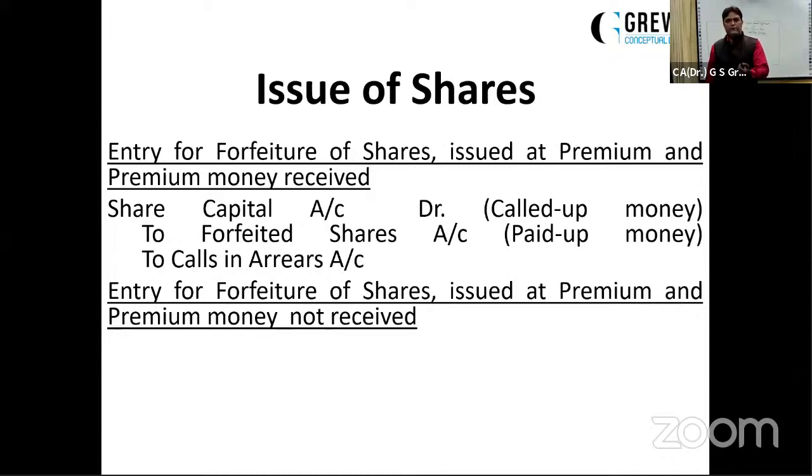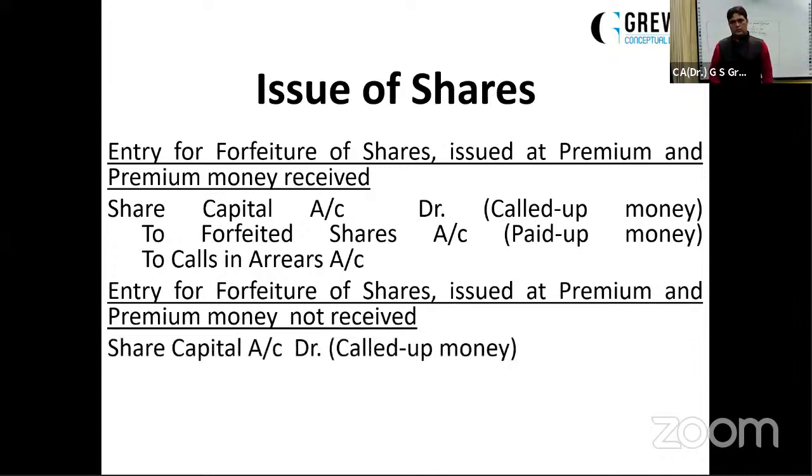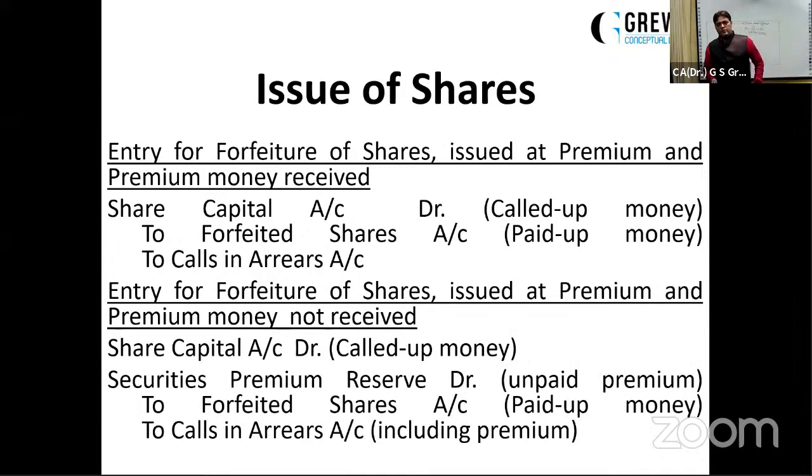So if the premium money has not been paid, then it will be debited. So the entry will be share capital account debit, securities premium reserve account debit, to shares forfeited, to calls in arrears. See, SPR was created earlier when the call was due, when allotment was due. But if it is not paid by the shareholder and the company is forfeiting their shares, SPR will be debited back.